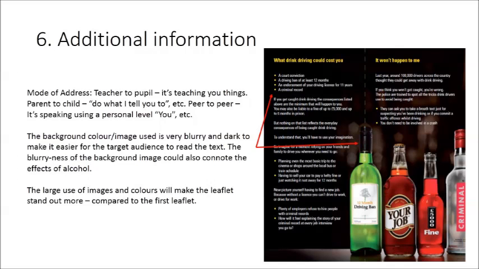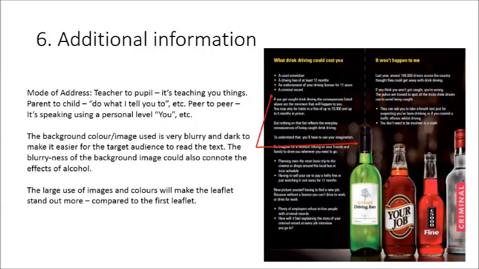The mode of address of this leaflet is a mixture of three main terms, which are teacher to pupil, parent to child, and peer to peer. Teacher to pupil is linked because the leaflet is teaching you the laws and consequences of these laws if you break them. The parent to child mode of address links to this leaflet as it is basically instructing you on what not to do. The peer to peer mode of address links to this leaflet because it is structured as being quite personal by using the word you a lot to make it more personal.